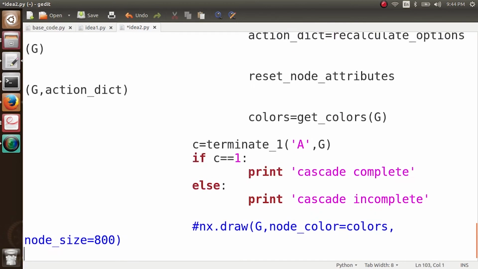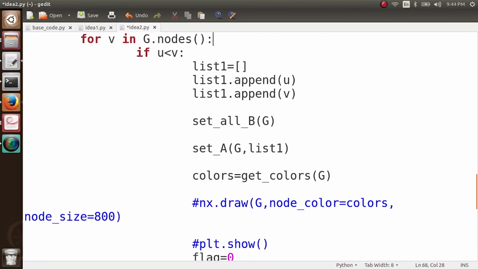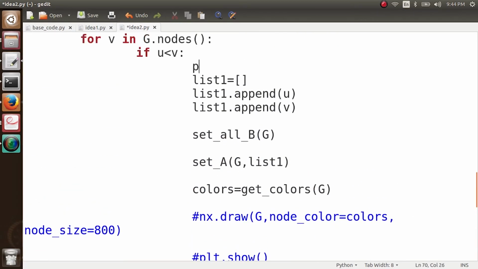And here also we do not want to draw this graph. Okay, and also I print the values of u and v here so that I know for which nodes we are getting the particular result.